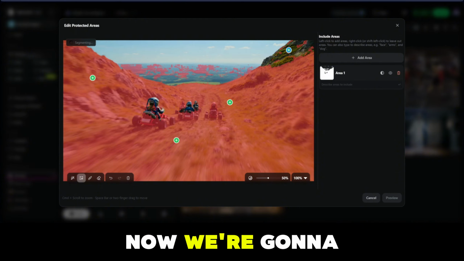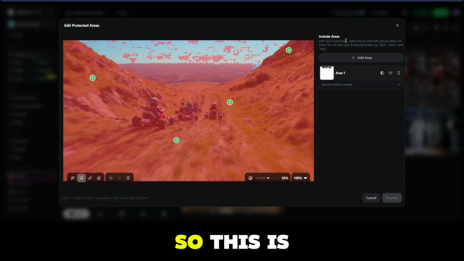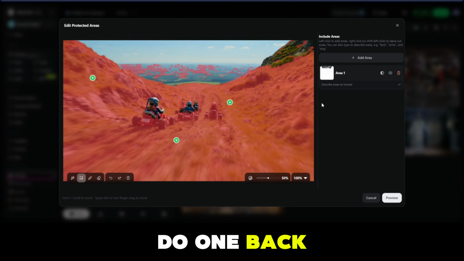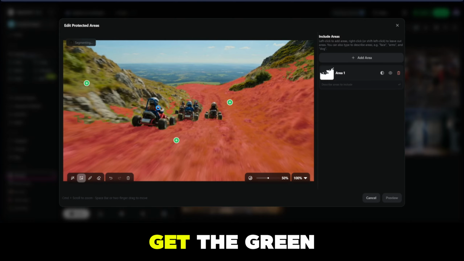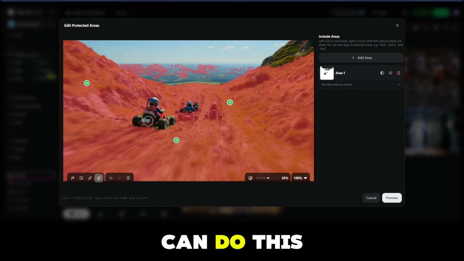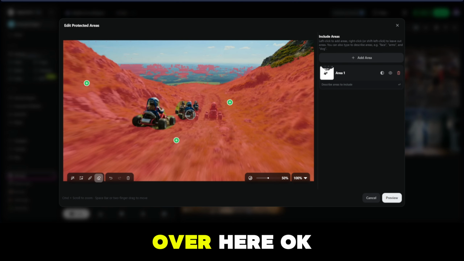Okay. Now we're gonna do that 3 still here. And this is the included area. So this is the one, okay, we're gonna go one back. Still one back. Let's see if we can actually get the green. I don't want to get the machines. Can we actually remove? Yeah, we can actually remove, we can do this and we can try our mythology over here.